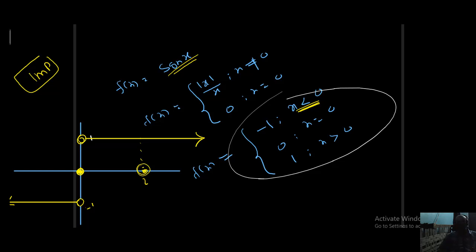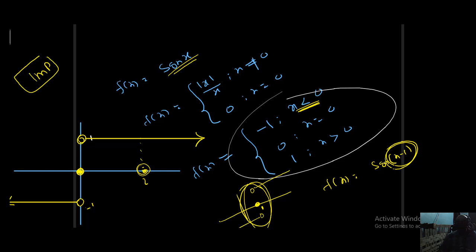For example, the problem is given like this: f of x equal to signum of x minus 1, not signum x, but signum of x minus 1. So this function is not continuous at x equal to 1. Draw its graph; roughly it will be like this. That is the meaning: this function is not continuous at x equal to 1.